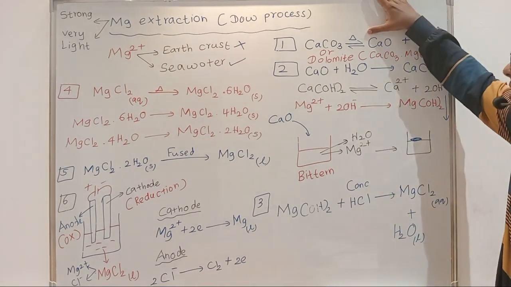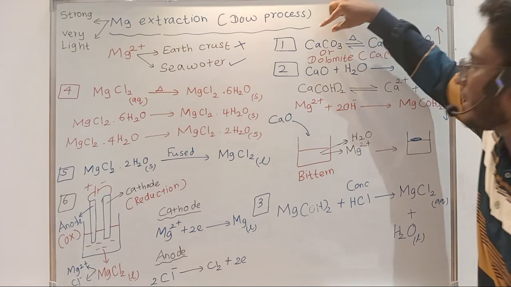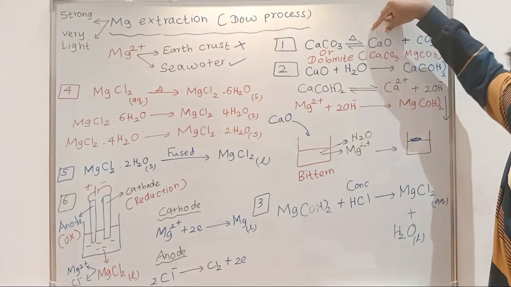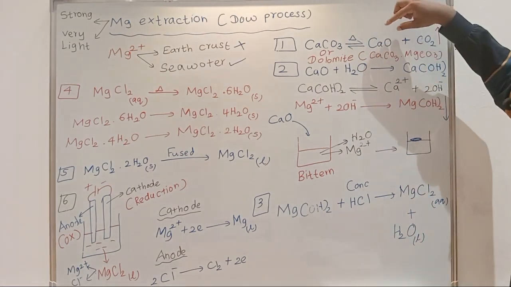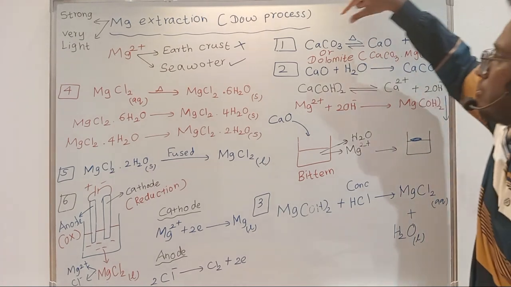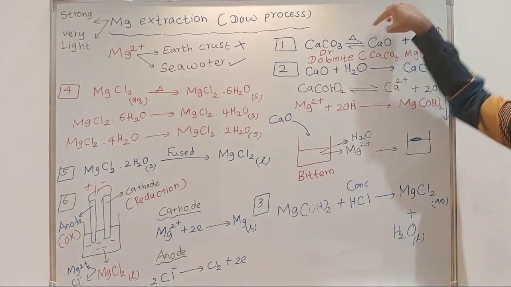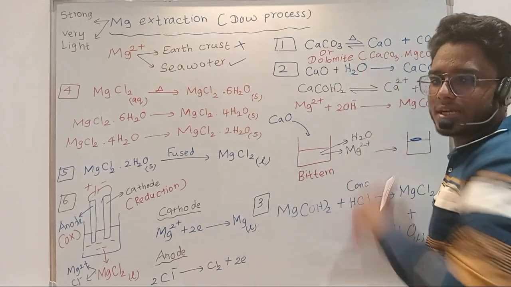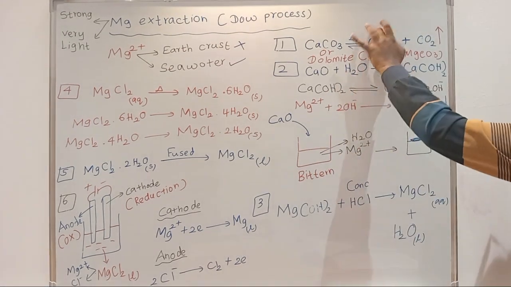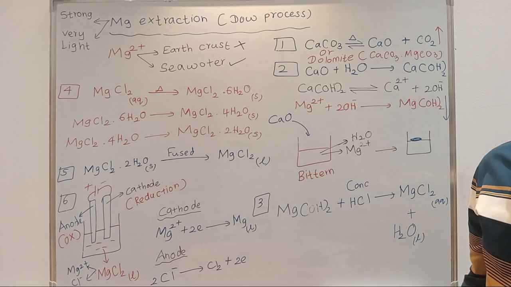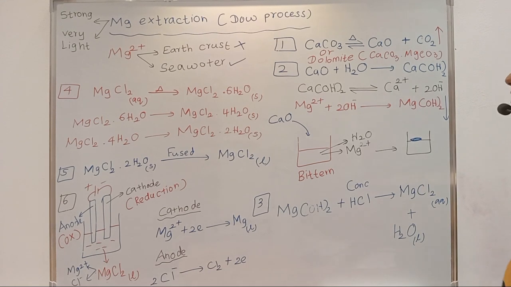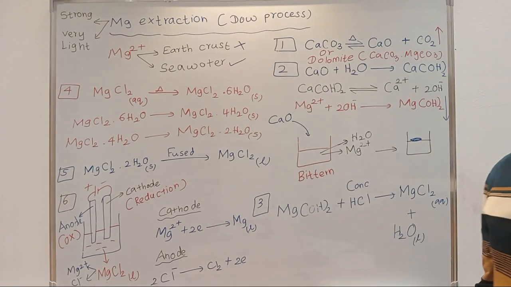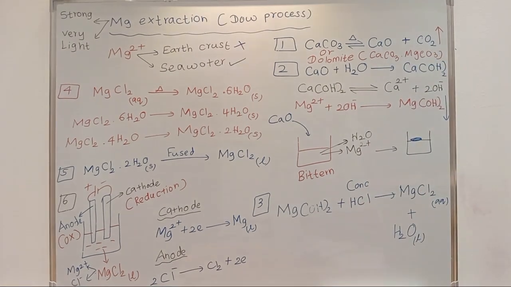So there is a disadvantage in step 1. What is the disadvantage? Precipitation of calcium carbonate along with calcium oxide, because at the end of the decomposition you will have both calcium carbonate and calcium oxide. So that is a disadvantage, and that is another extra point that you need to remember. Apart from that, in step 2 also you will have a disadvantage. What is the disadvantage? Any ideas? Look at the reaction and tell me.